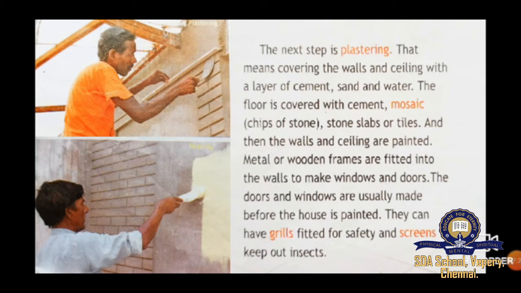The doors and windows are usually made before the house is painted. They can have grills fitted for safety, and screens to keep out the insects.